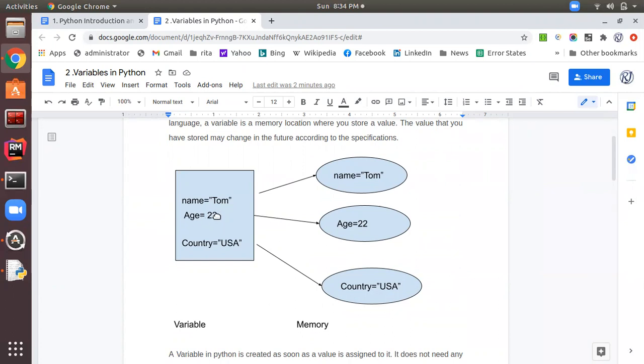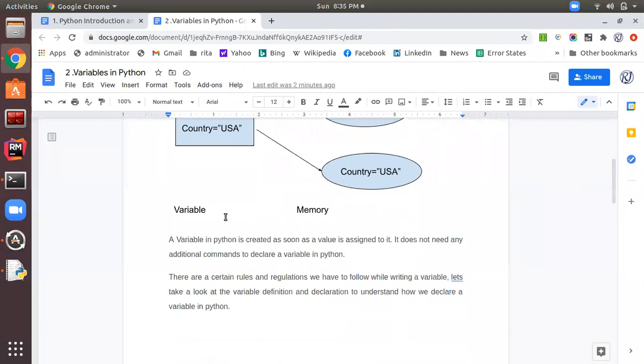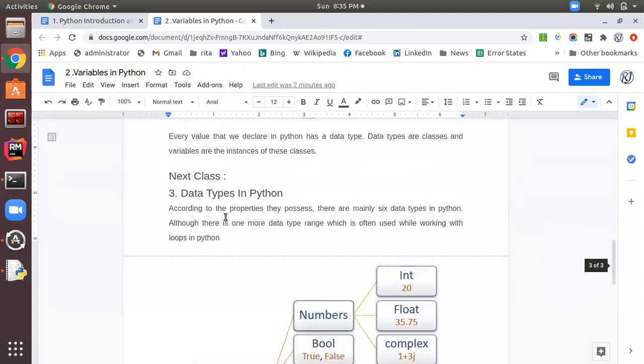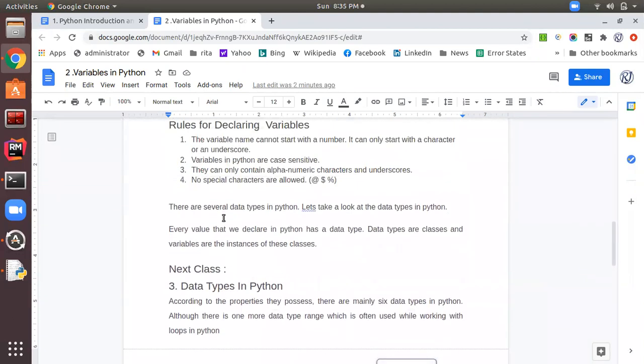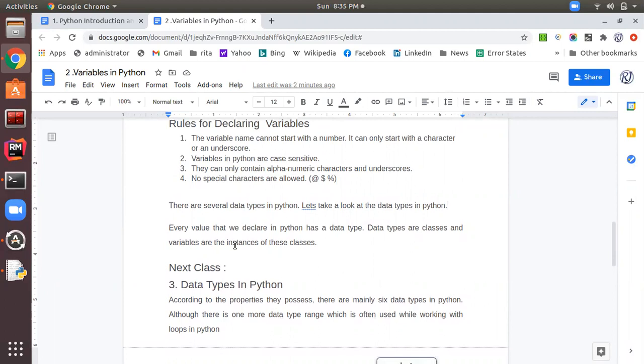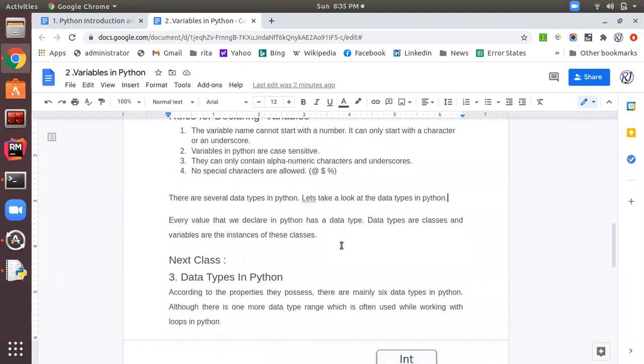So 22 might have a data type like integer. Whatever we store in a variable has some data type. Data types are classes and variables are the instances of these classes.